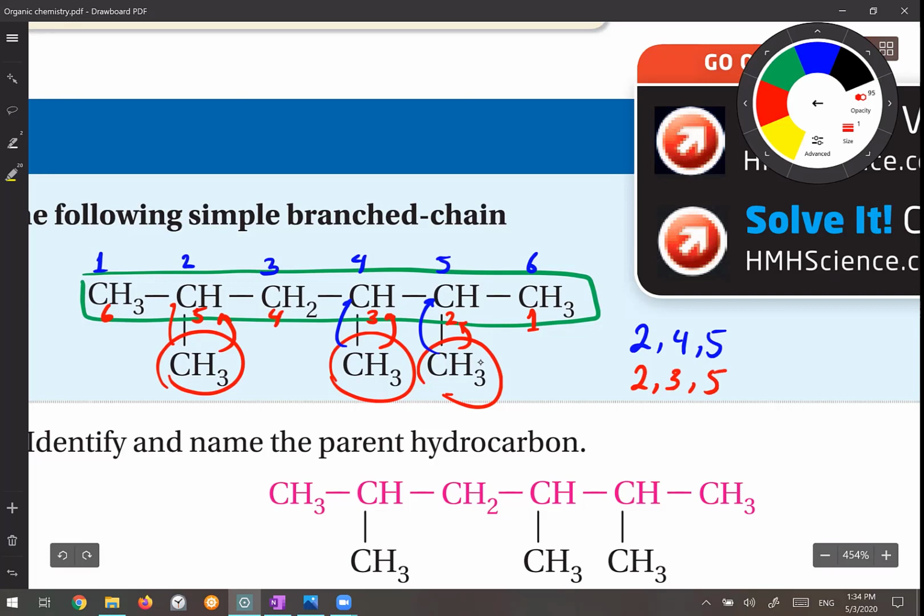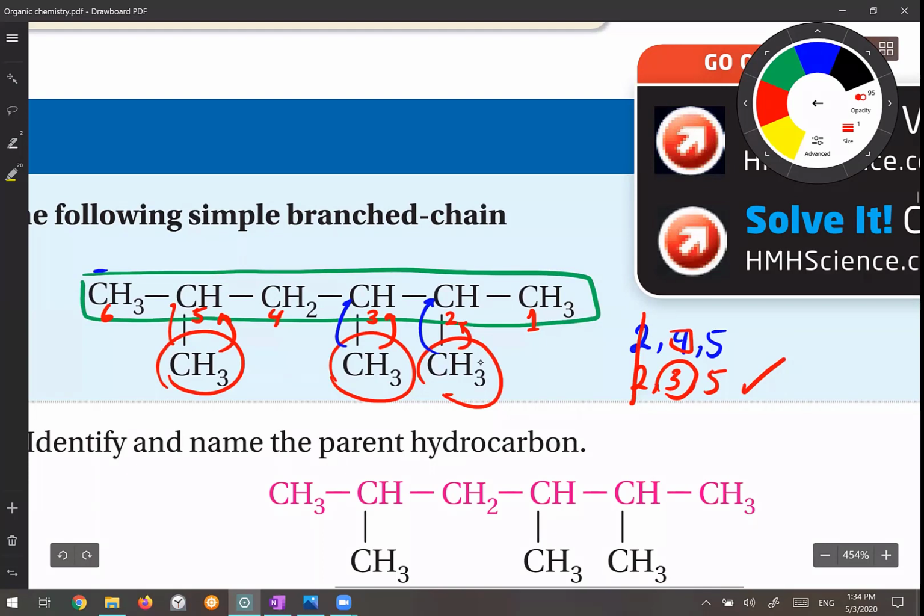So which one do I have to choose? This one. The first branch is the same for both of them, but for the second branch, the red one is at number 3, the blue one is at number 4. So the red one is the correct system of numbering. So I numbered my parent, so I'm now ready to name that one.